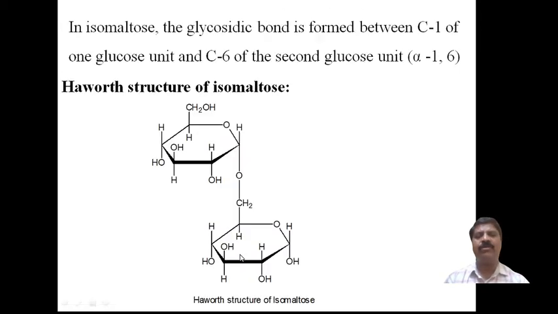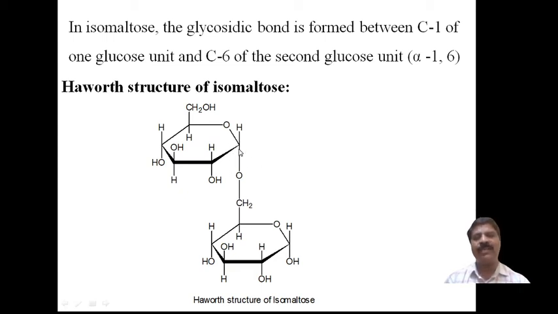Now coming to isomaltose, the glycosidic bond is formed. Glycosidic means an oxygen bond, a C-O-C linkage. The glycosidic bond is formed between C1 of one glucose unit and C6 of the second glucose unit. Therefore, it is an alpha 1,6 linkage.